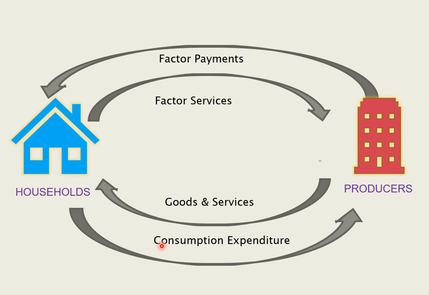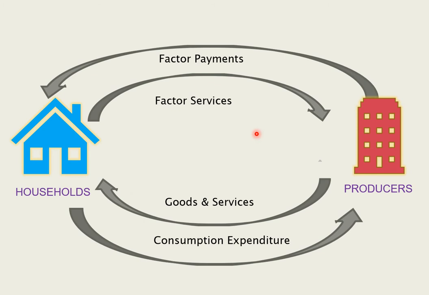The factor payments and the consumption expenditure form part of money flow. On the other hand, the factor services and the goods and services form the part of real flow of the economy. And this is how the income moves in a circular manner.